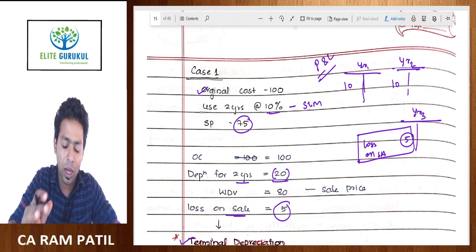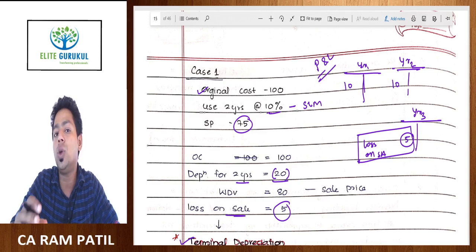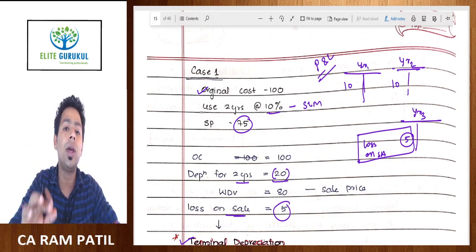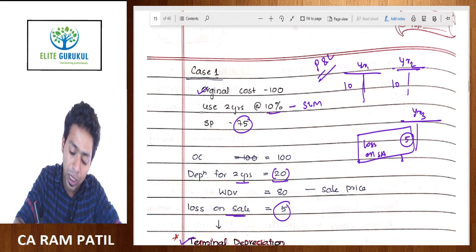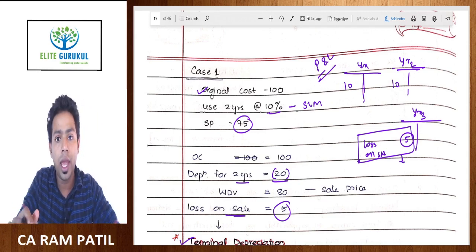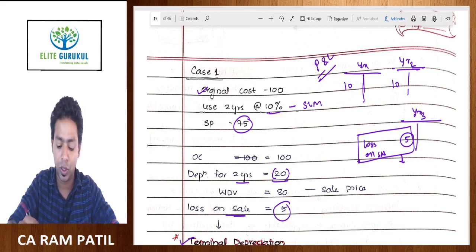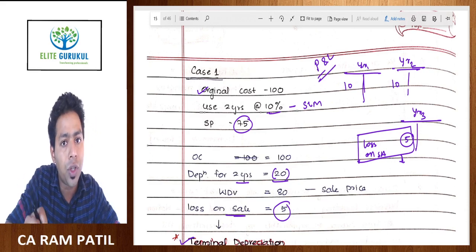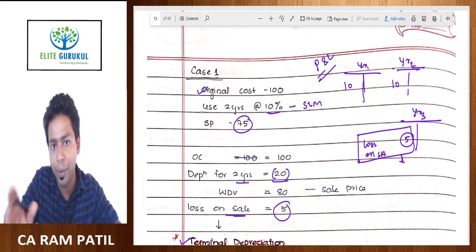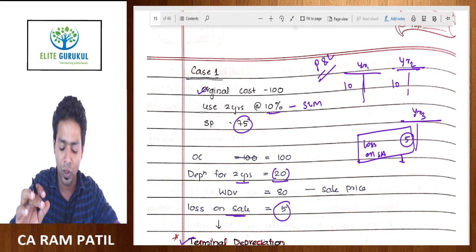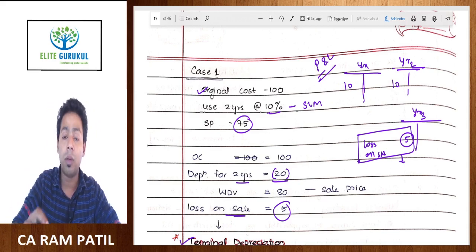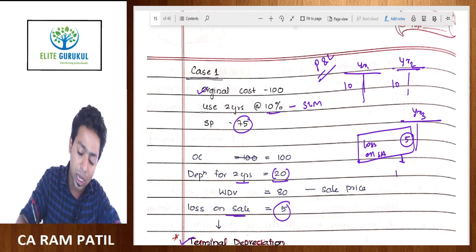See, the problem with accounts and income tax is this: in accounts you don't have heads of income, and in income tax we have heads of income. If you call this loss a capital nature loss, then we must take care of it in the capital gain chapter, not in the PGBP chapter. I hope you understand this much. But we are talking about terminal depreciation in the PGBP chapter, and this is allowed as a deduction under PGBP with the name of terminal depreciation.